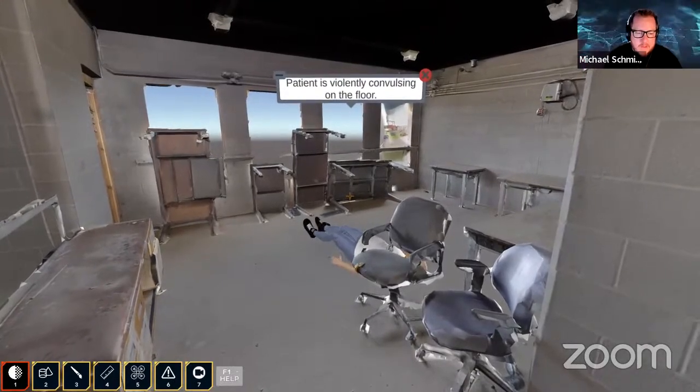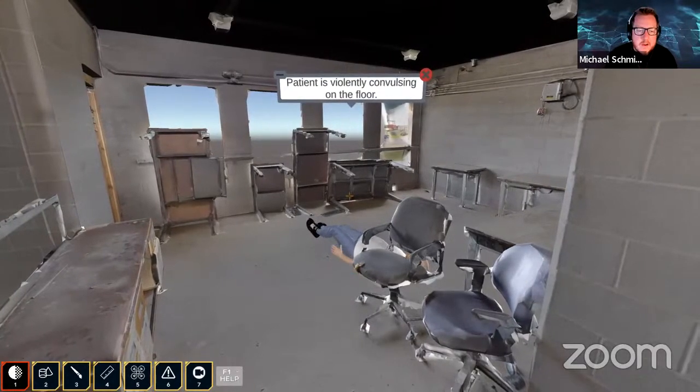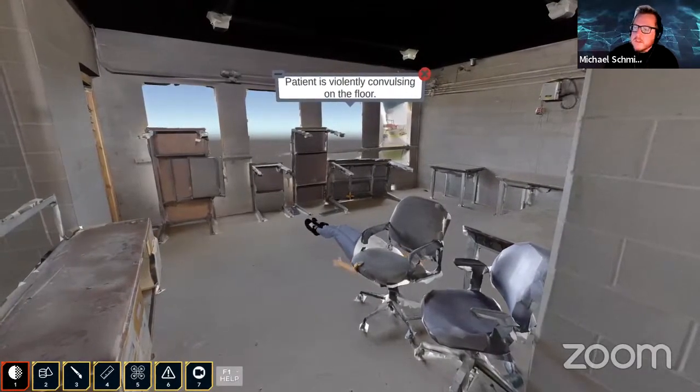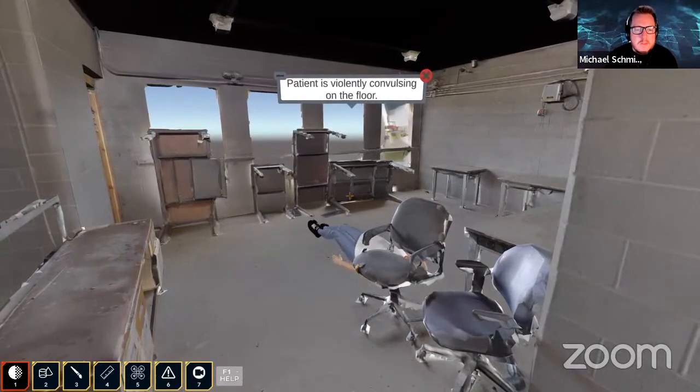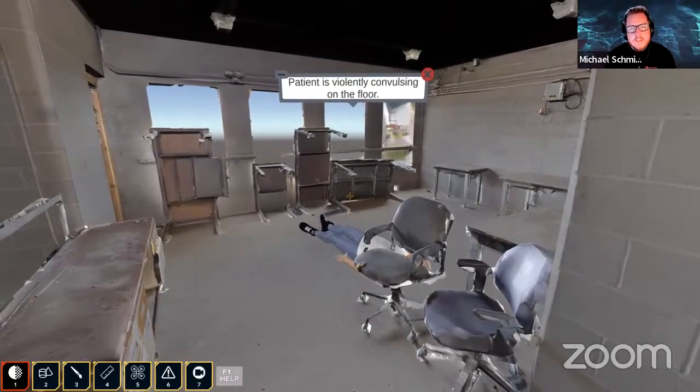Exactly. And another use case would be if you as the instructor were working through your own scenario and you're recording yourself, then you can showcase either before or after your students have gone through it, hey, this is what success looks like. This is how you should do it. And you can actually talk through your decisions like that.